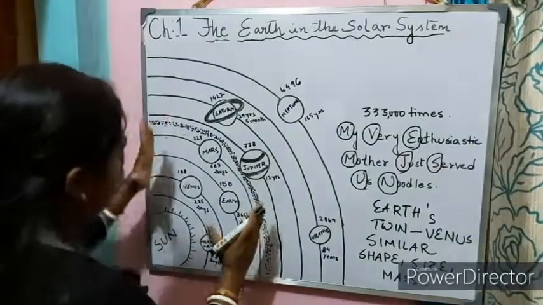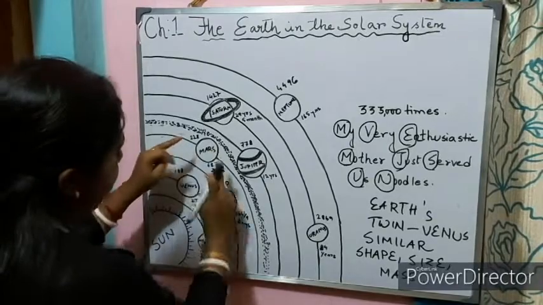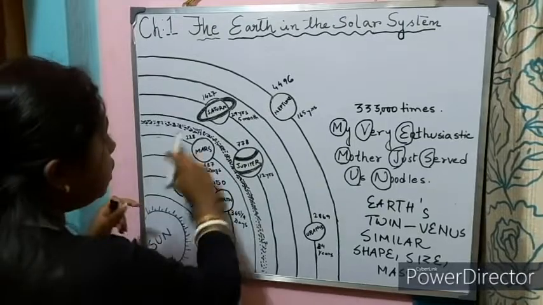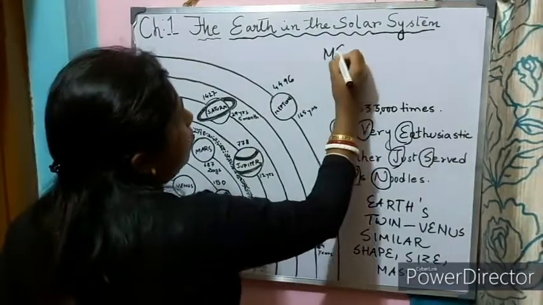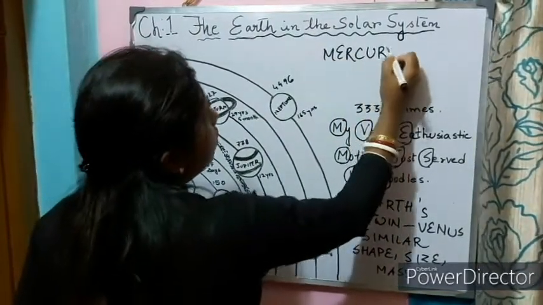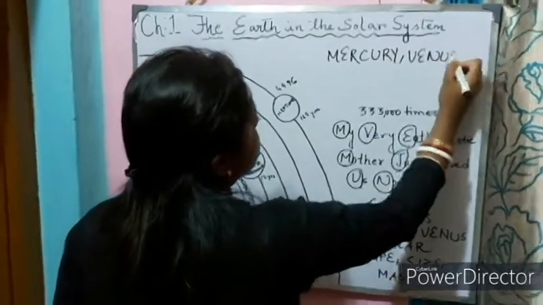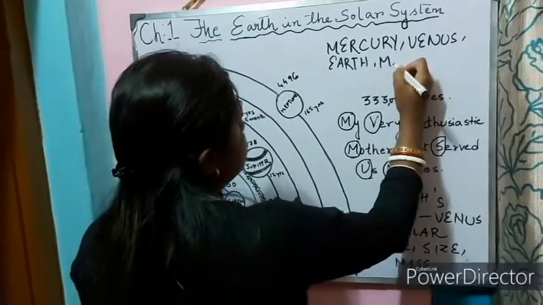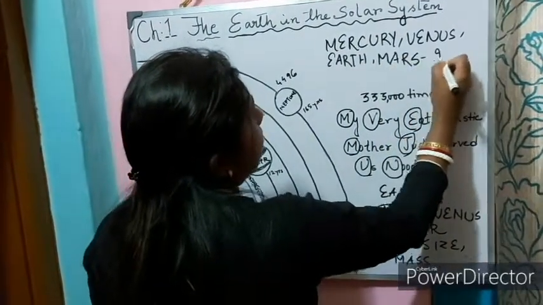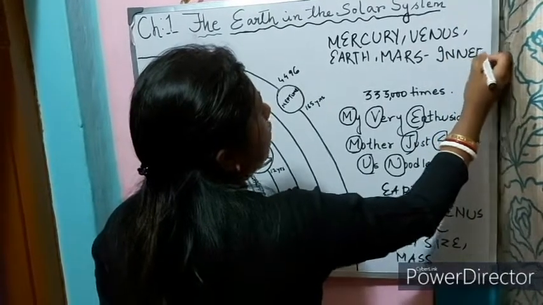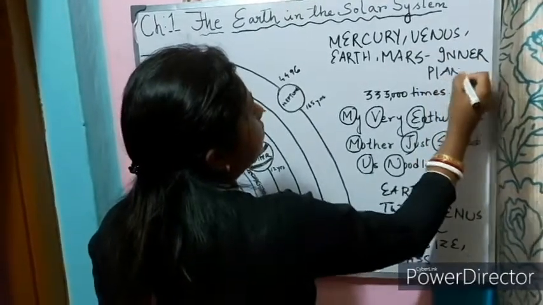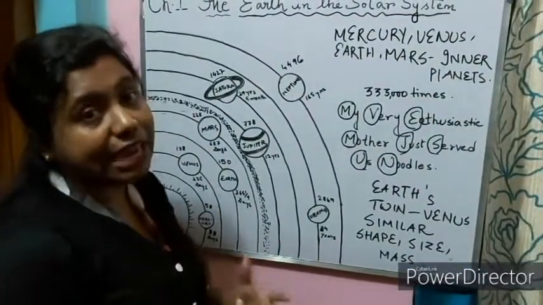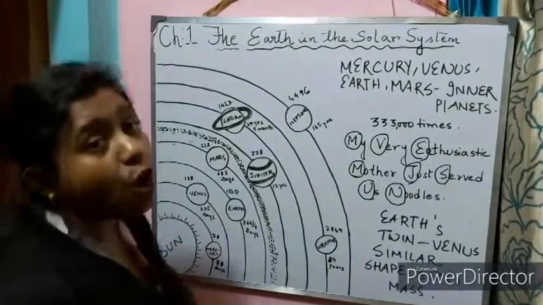Now you can see these 4 planets, Mercury, Venus, Mars and Earth. These are very close to the sun. We call these 4 planets, Mercury, Venus, Earth and Mars, the inner planets. And these planets are rocky in nature. They are closer to the sun and they are rocky in nature.